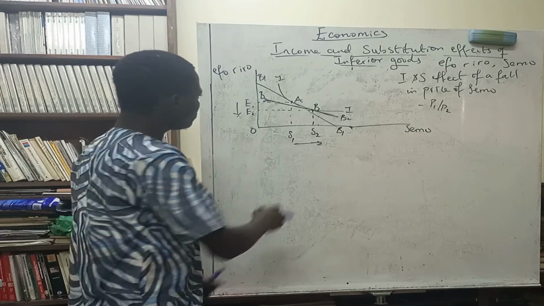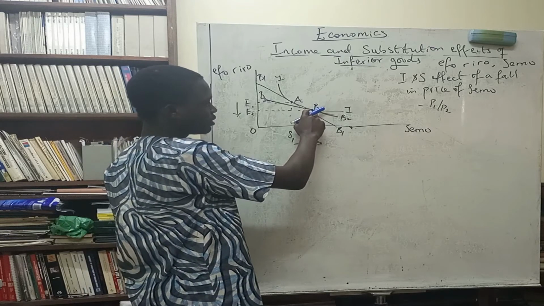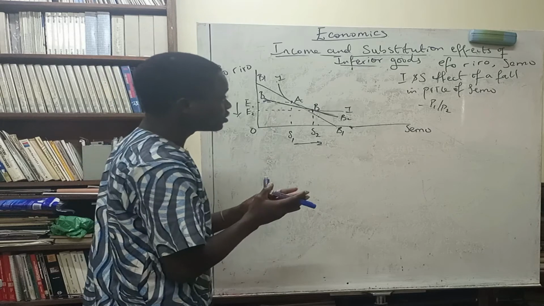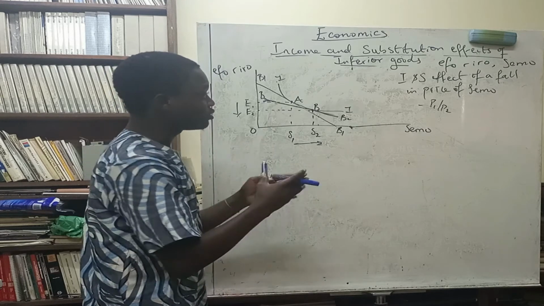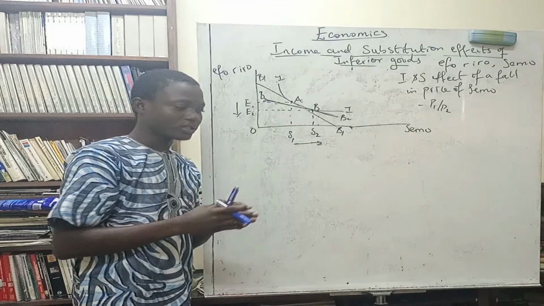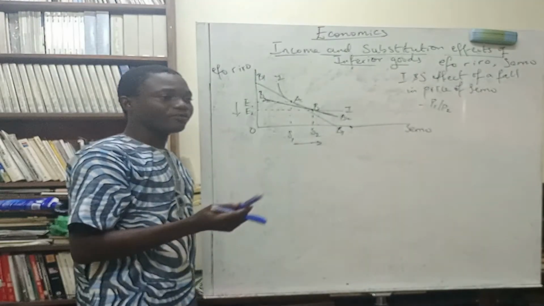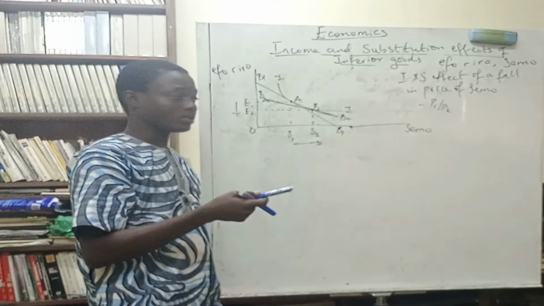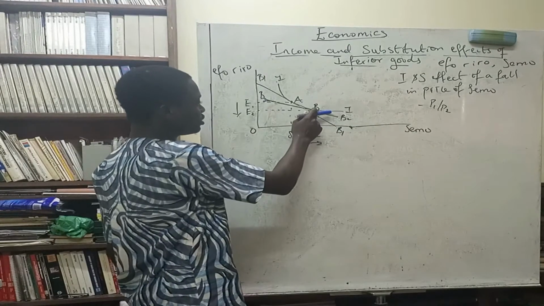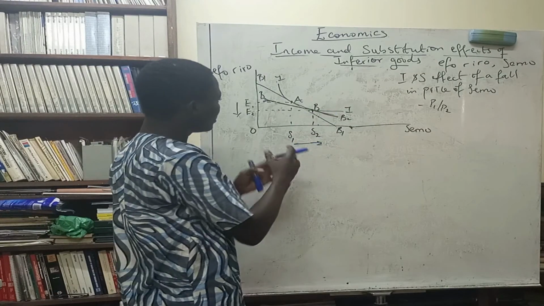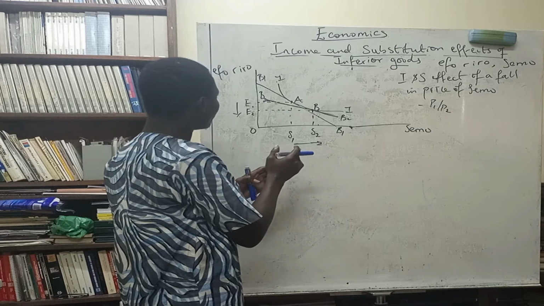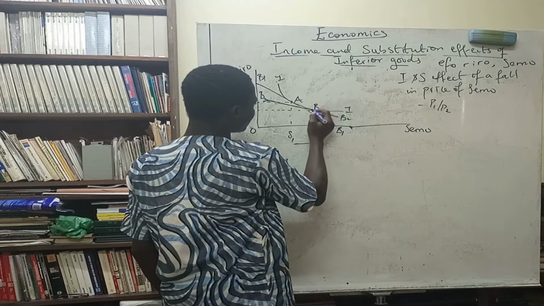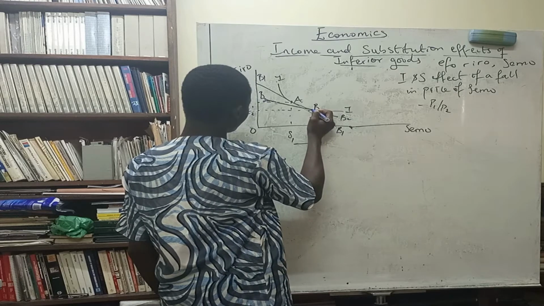So the consumer is currently here. Semo is an inferior good, and there is a reduction in the price of it, and then there is an increase in the real income of the consumer. Now, because it's an inferior good, the consumer buys less of Semo and more of the other commodity. So starting from point B, we are going to trace here. There is less of Semo and more of Eforio.